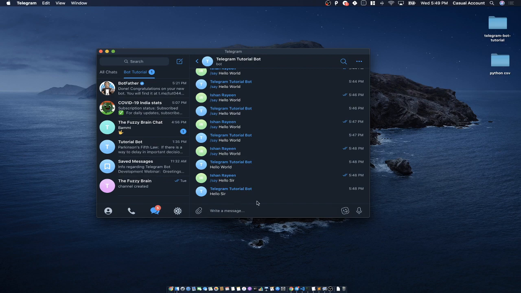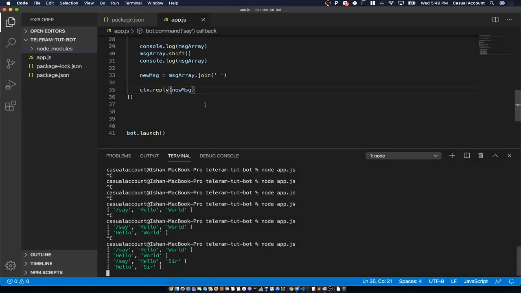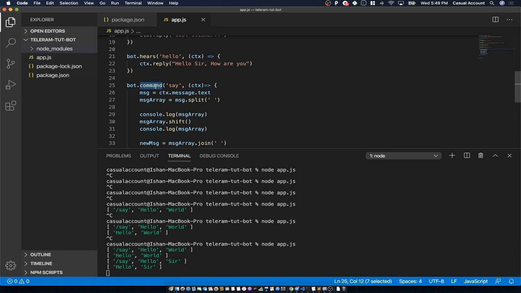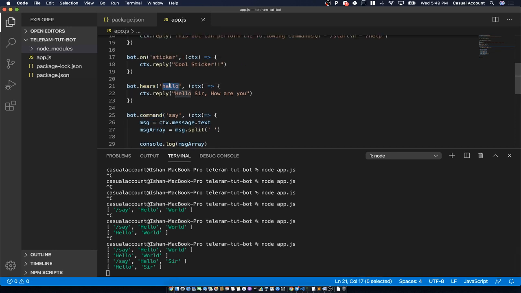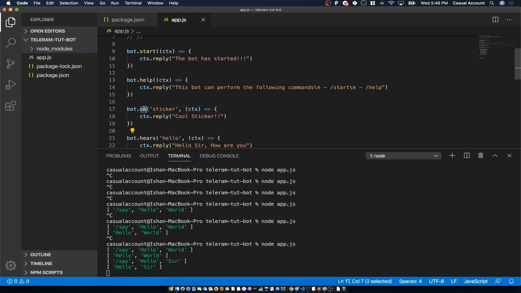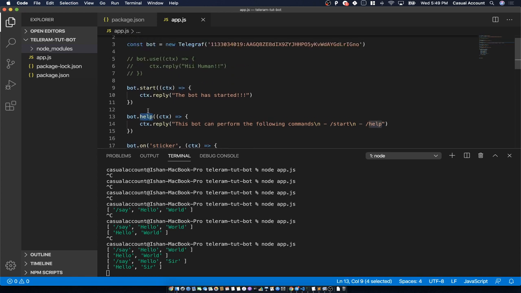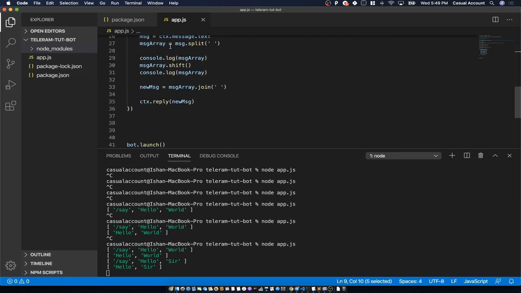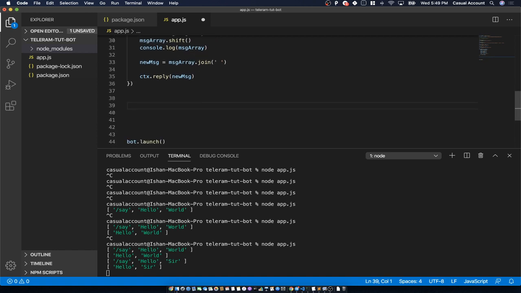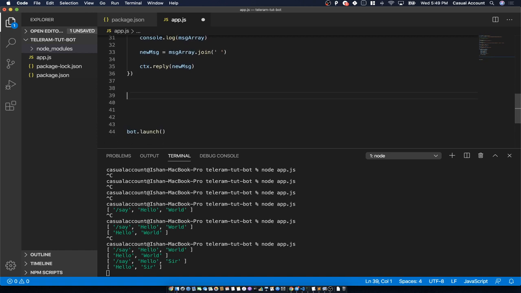Okay. So now with this, we have covered a lot of topics. For example, how to create custom commands, how to listen for some particular text in the message, how to listen for some type of message, for example a sticker, how to create the help command, and how to create the start command, right? So now these are all very arbitrary things, and this will not help in creating a real bot, right? What we want to do now is fetch some information from the internet and show it to the user.